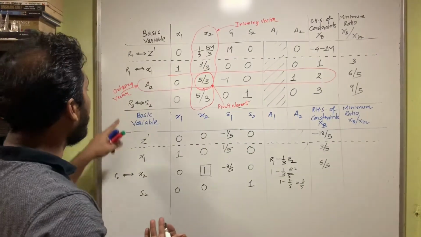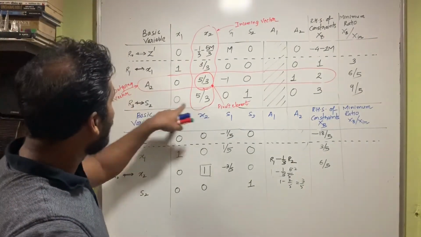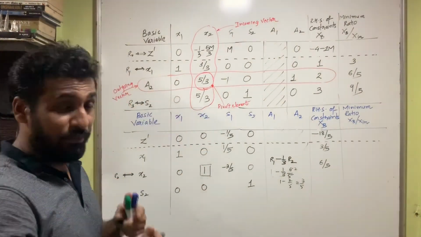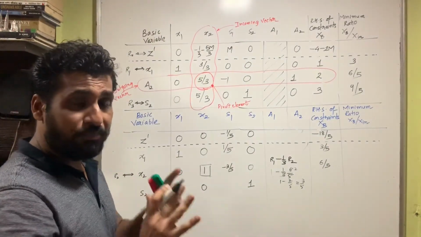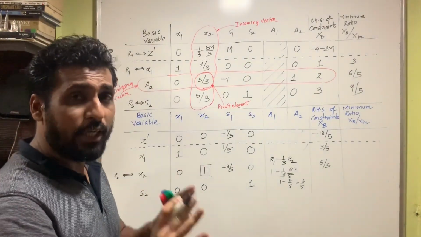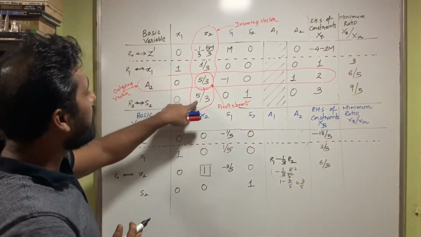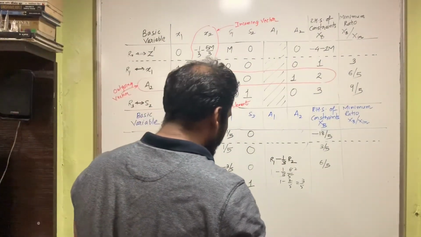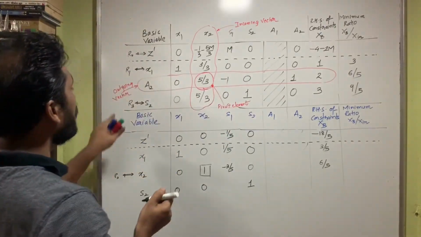Now let's move to the next row, which is the S2 row, isn't it? So we have to work on the S2 row, which is actually row 3, R3, and the value here is 5 upon 3, and we want to make it 0. So I have already written it as 0. I have already discussed all the shortcut techniques. Make sure that you use the shortcut techniques very properly. So here the value of R3, which is 5 upon 3, I want to make it 0. So I'm going to change my elementary row transformation. So I want to change row 3.